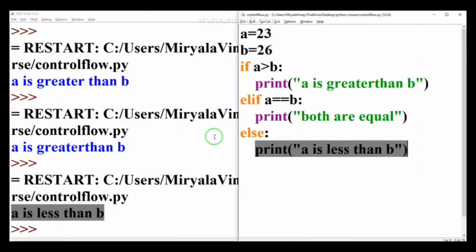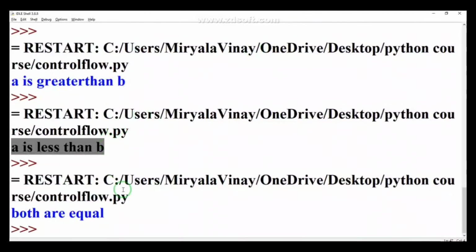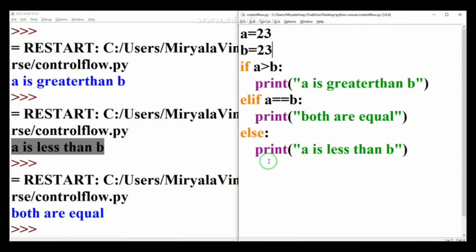So when I change this 26 variable to 23 like this and run this program, you can see "both are equal" has been executed. It evaluates the first statement as false, because 23 is not greater than 23; the value of a is 23, which is equal to 23. That is why it does not execute this, and it evaluates this statement as true.